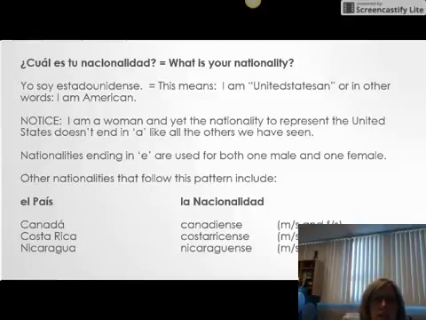Now if you notice, estadounidense ends in an E. So there isn't a masculine and feminine form of it that reflects males and females. The same is true for these nationalities below. A Canadian is canadiense, whether he's a male or she's a female. A Costa Rican is costarricense, and it doesn't matter gender. Nicaragua, nicaragüense. Now, for this U, there should be two dots over it. I don't know how to make that symbol, but just so you understand that.